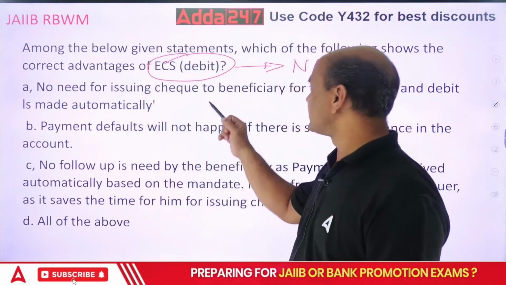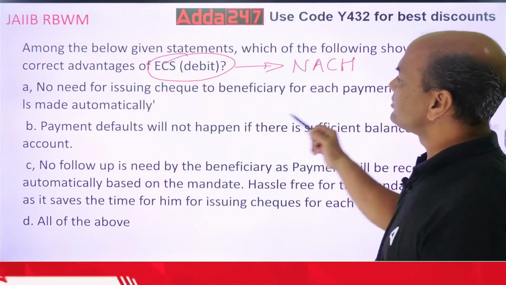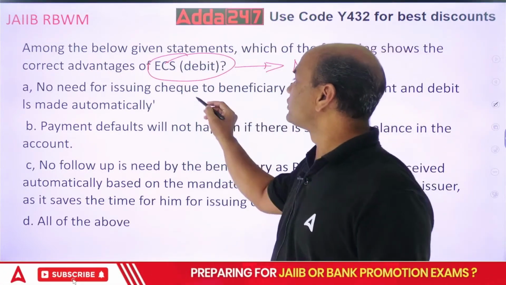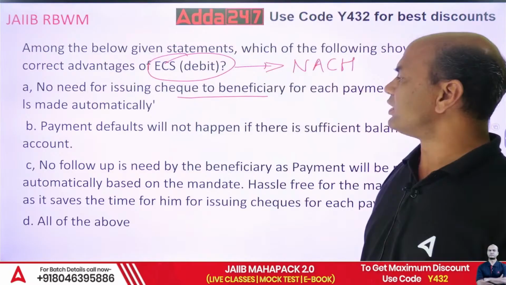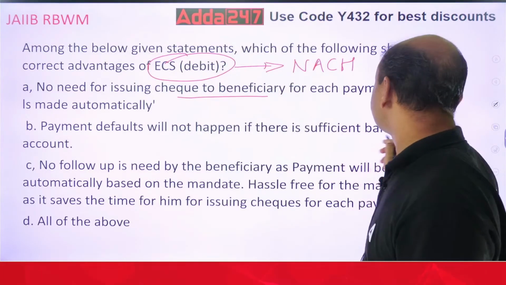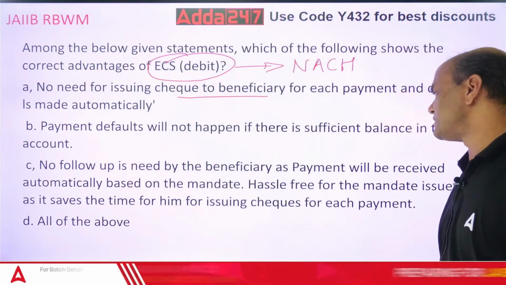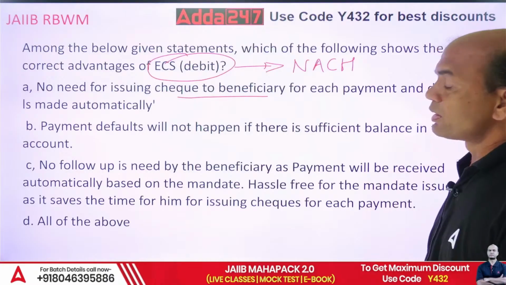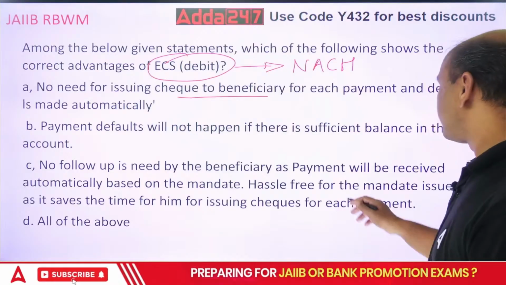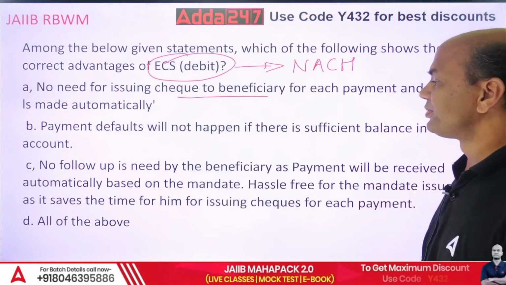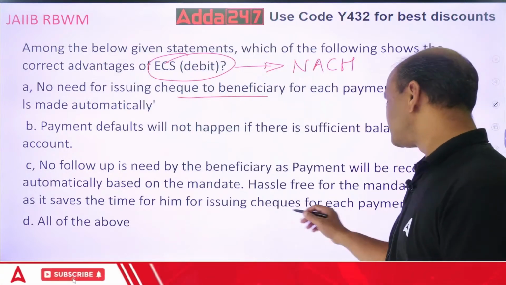No need of issuing a check to the beneficiary for each payment, and debit is made automatically. Payment defaults will not happen if there is sufficient balance in the account. No follow-up is needed by the beneficiary as the payment will be received automatically based on the mandate. Hassle-free for the mandate issuer as it saves the time of issuing the checks each time.